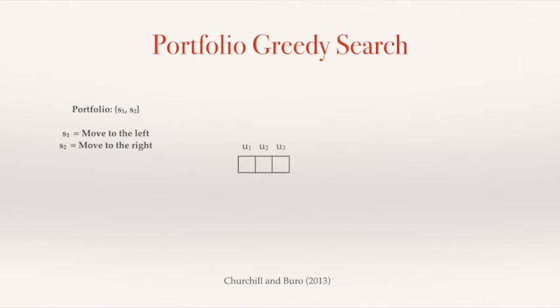So it's some domain knowledge that's encoded in these two strategies. And instead of accounting for all possible actions for these three units, we're only going to account for the actions returned by one of these strategies that we have in our portfolio. So we're going to get started by seeding the units. Let's say that all units are going to follow the action that's returned by strategy S1, and we evaluate it.